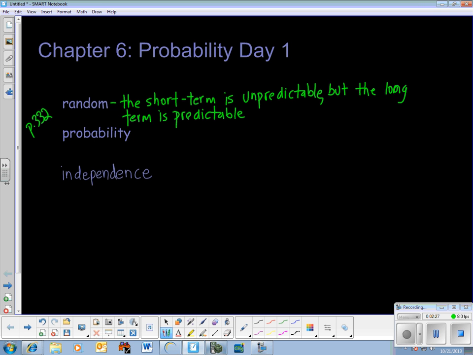Probability of any outcome, according to this definition, is the proportion of times the outcome would occur in a very long series of repetitions. That is, the probability is a long-term relative frequency. So let's call it the proportion of times the event, and the event is another word that's important in this section, happens in the long run.